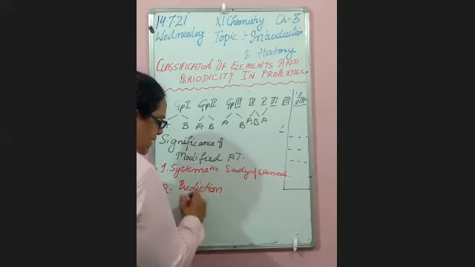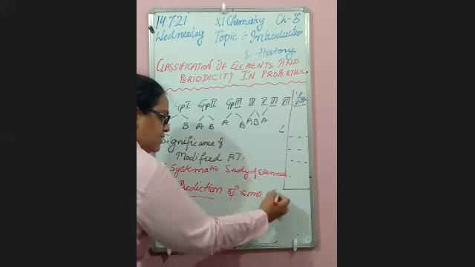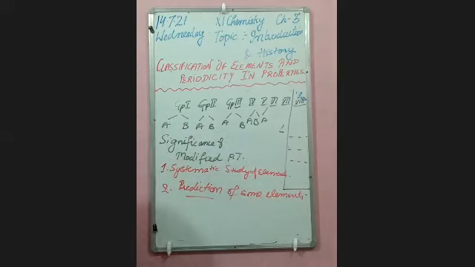there must be some elements in between the elements. So he left space. Like he left space for gallium, known as Eka aluminium, because he was thinking that there must be something present after aluminium, but he was unable to discover it at that time.